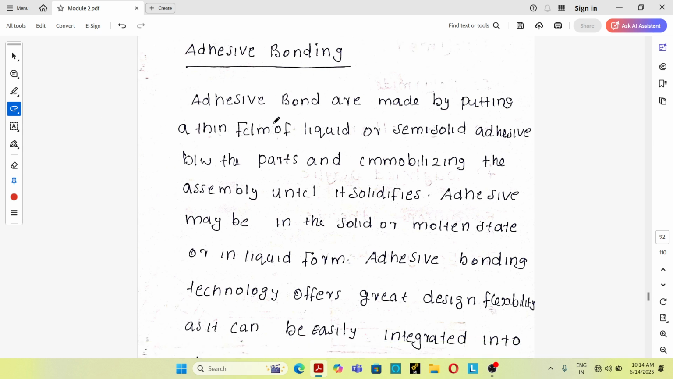So third one is adhesive bonding. See, adhesive bonds are made by putting a thin film of liquid or semi-solid adhesive between the parts and immobilizing the assembly until it solidifies. So what is adhesive bonding?